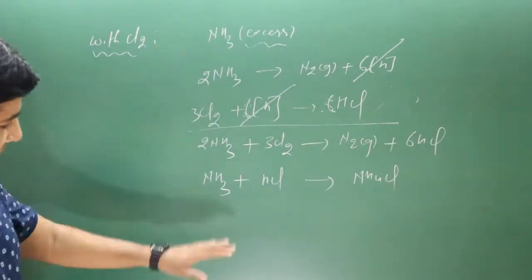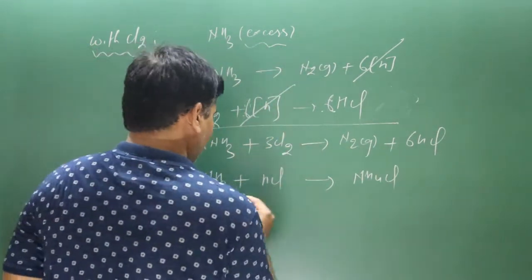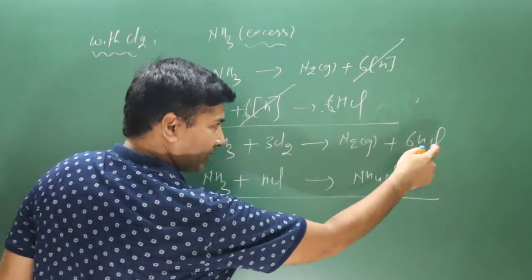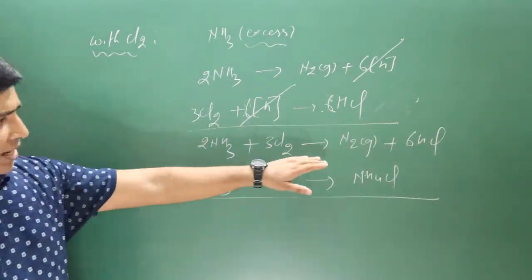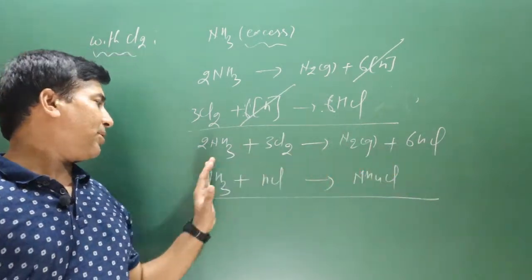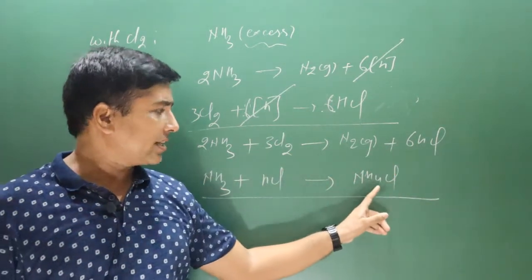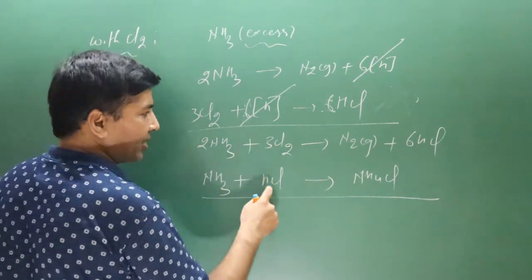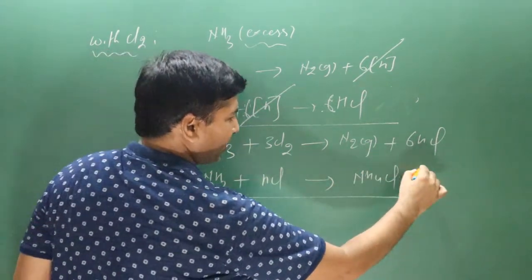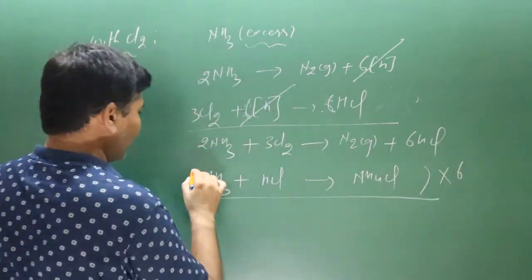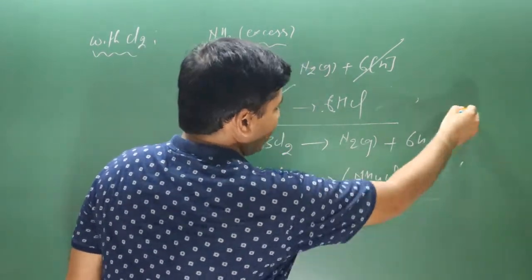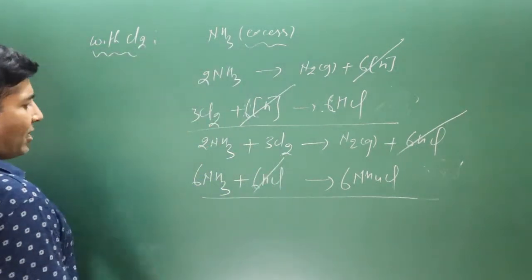Okay, now in this equation you can see this HCl will be consumed. It is acting as an intermediate. In this chemical reaction it is formed, again it is reacting with ammonia, then it is neutralized, and then we are getting salt. So that's why we need to cancel HCl. In this case we have 6 HCl, so multiply this equation by 6, then we have 6 NH3, 6 HCl and 6 ammonium chloride. Remove this one. 6 HCl will cancel out.